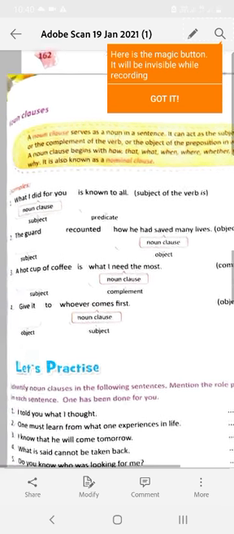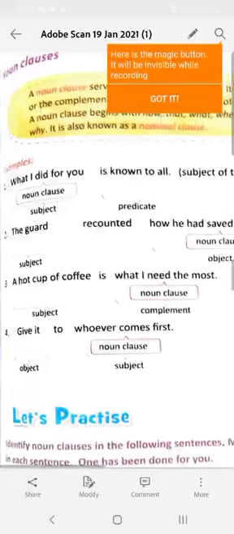Now see the example in your book. What I did for you is known to all. The verb is "is known to all" here, and the subject is what I did for you. So this whole what I did for you is a clause, and it's a noun clause because it is the subject of the verb is.